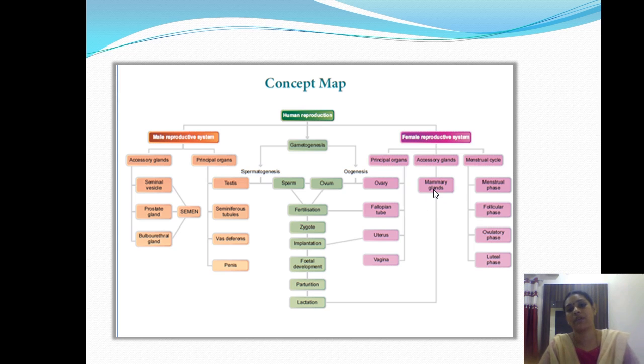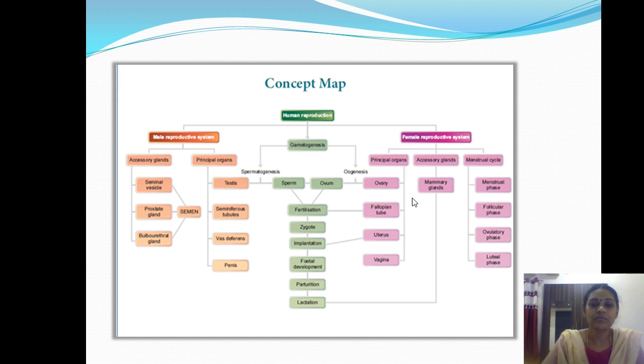Mammary gland means breast. Along with this female reproductive system, you will have the menstrual cycle, which I will take in a separate video. The principal primary organ is the ovary, and the accessory organs are the fallopian tube, uterus, and vagina. Here they are missing one part of the female reproductive system, that is the cervix.